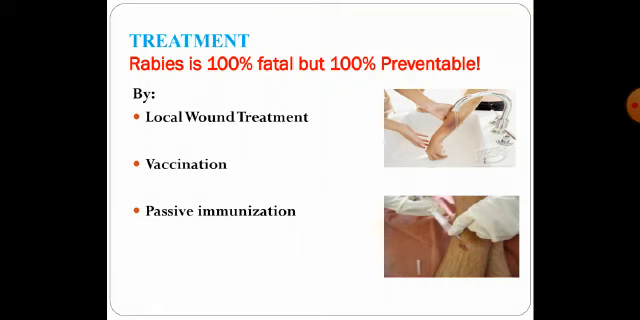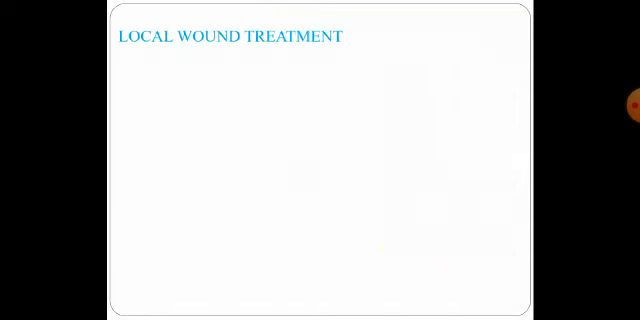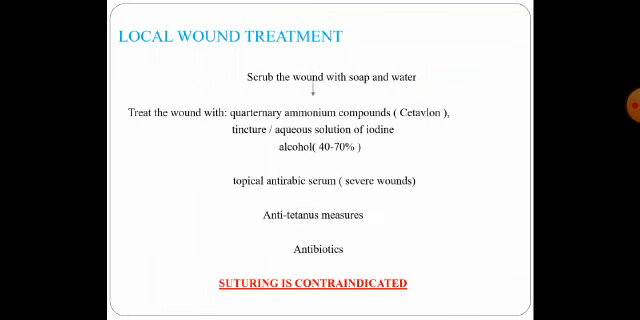We can divide it sequentially. First of all is the local wound treatment. Then we need to vaccinate the patient and also give passive immunization. So what do we do in the local wound treatment? Immediately following the bite by a rabid animal, we need to scrub the wound thoroughly with soap and water, following which we need to use aqueous solutions of iodine or alcohol. It is infiltrated with these solutions.